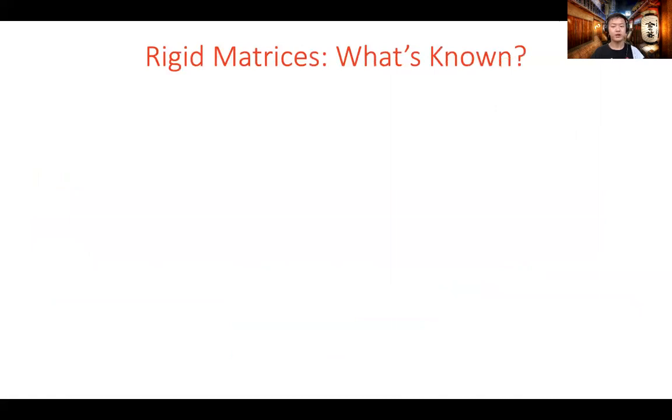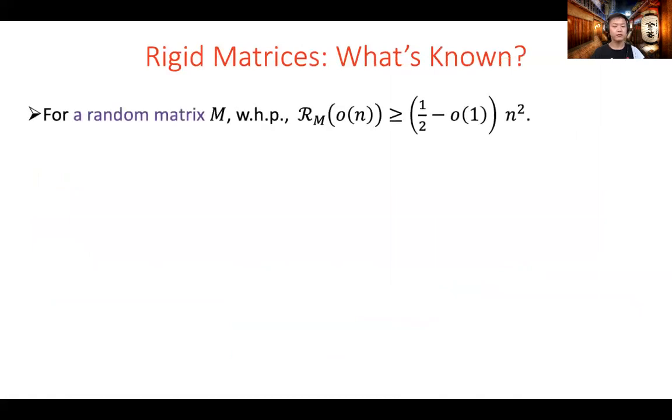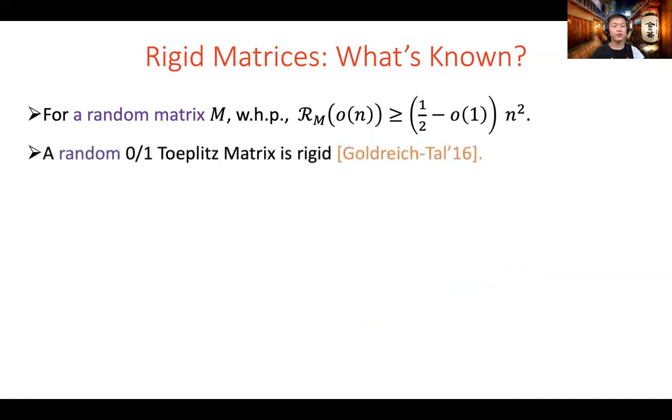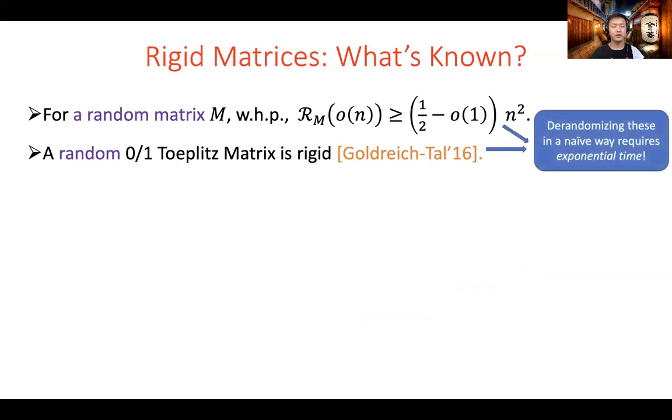What's known about rigid matrices? First, we know that for a random matrix M, with high probability, you need to change nearly half of all entries to make its rank sublinear in N. Second, we know that a random 0, 1 Toeplitz matrix is rigid with certain parameters. These are randomized constructions, and derandomizing them requires exponential time.